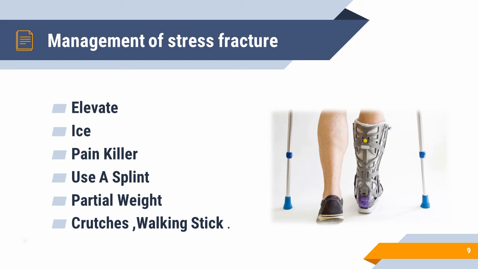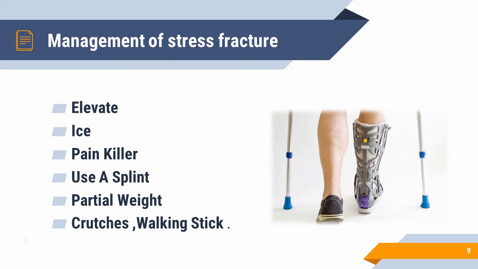Now, the next one is use a splint. Children, if there is any need of immobilization of the affected area, then we should use a splint. Okay. Another one is partial weight. Yes. See, when the swelling is reduced, you should start putting some partial weight on that affected area, okay? So that you can get some strength in the muscle, okay?